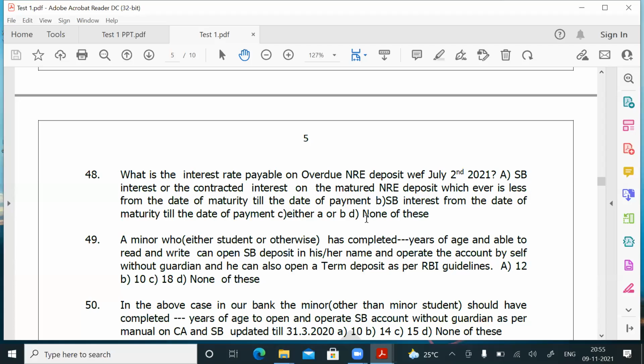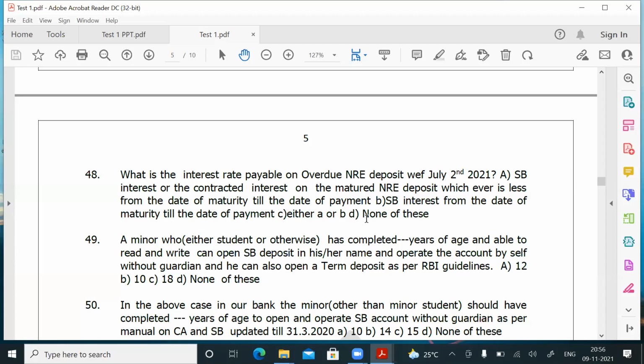Now the recent circular says that for the overdue period you will give the SB interest or the deposit rate at which the deposit was accepted, whichever is less. That is applicable only for domestic term deposits. For NRE term deposits, it is not applicable.